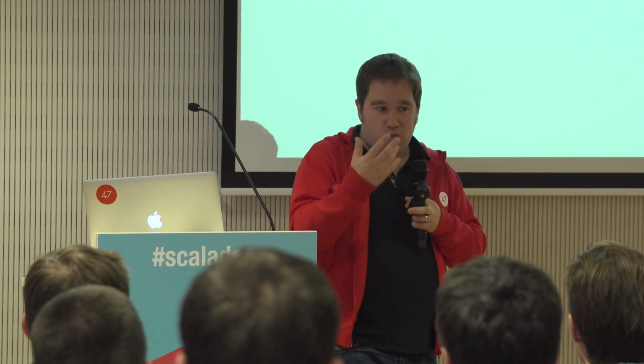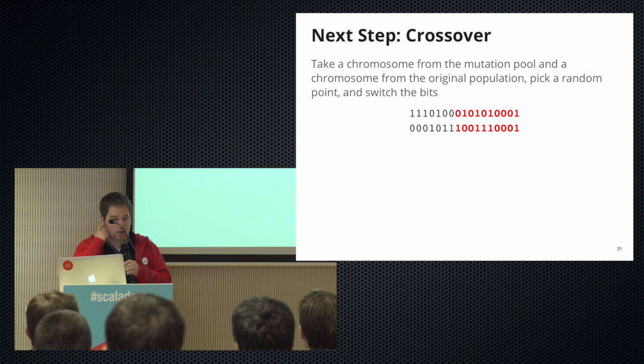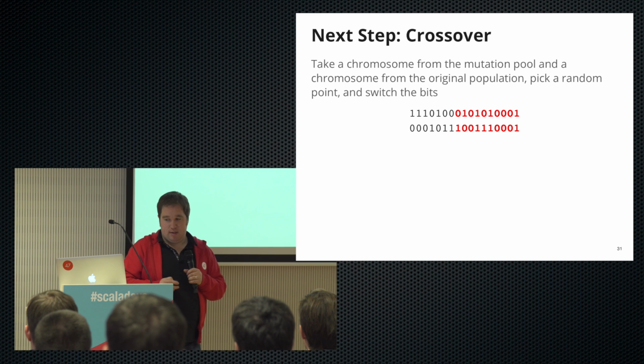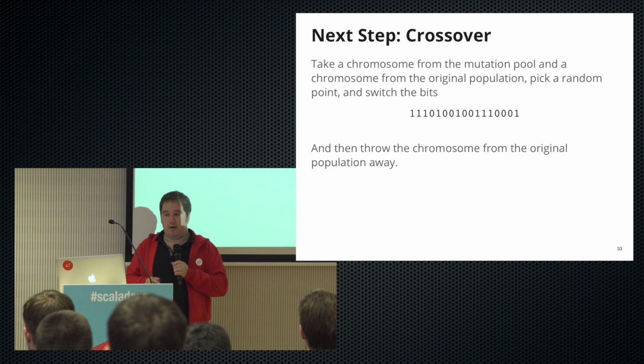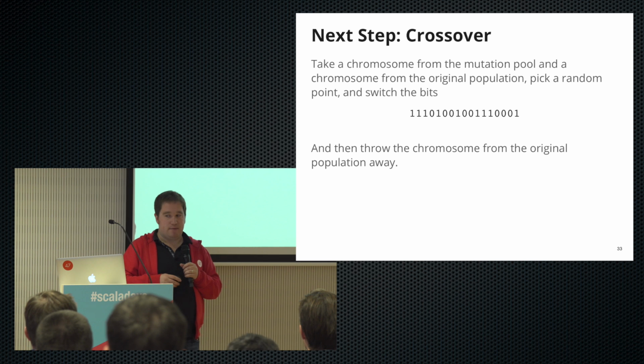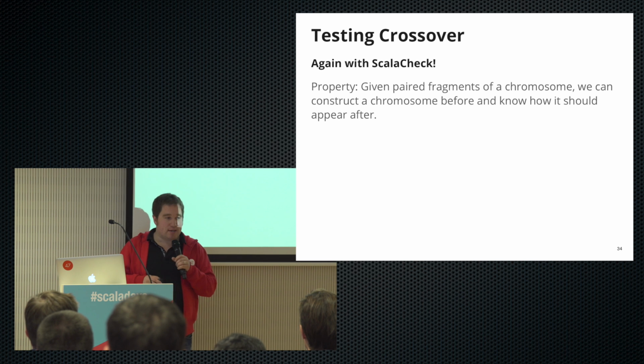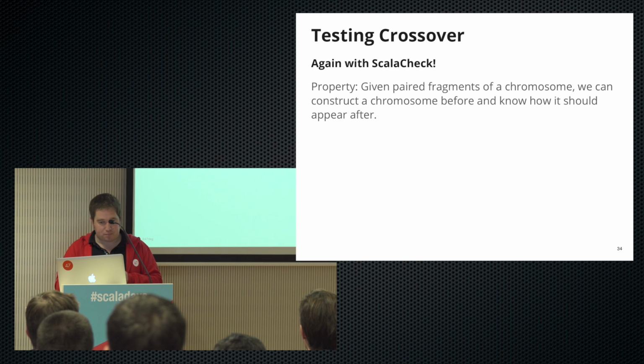And then that might be fitter, or it might not be, but we'll see where that takes us. And so we take a couple of chromosomes, we pick an arbitrary point, we flip the bits, and then we just throw the original one away. And this is our new chromosome then. And then again, we can test this with ScalaCheck as well.